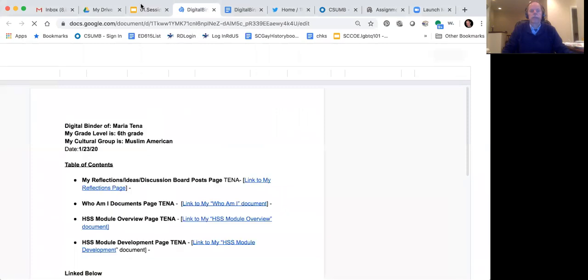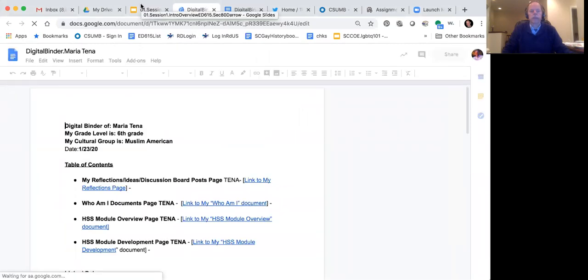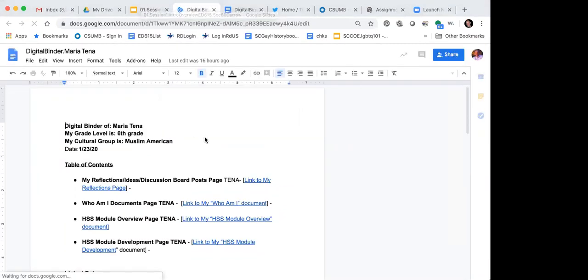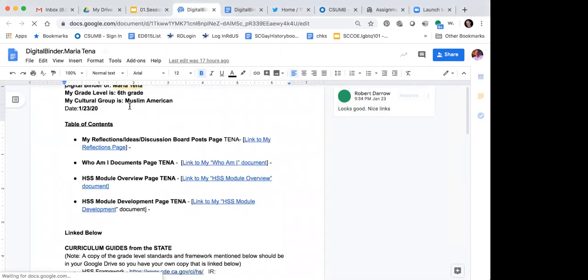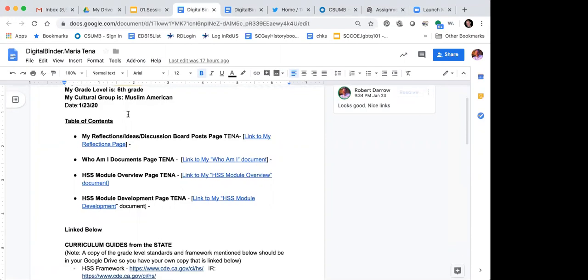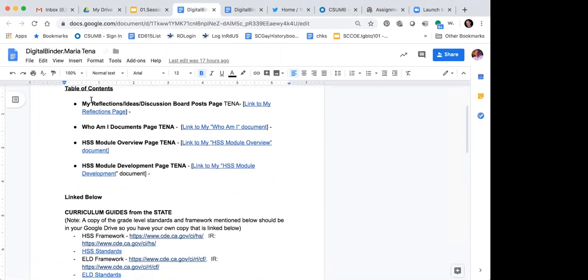I'm going to stop my video so that you focus on this. So here's Maria Tina's digital binder. You'll notice that she has her name at the top. She's got her grade level, the cultural group she's studying. And then in each one of these areas, she has a link to her page. So when I look at your first digital binder check, this is what I'm looking for.